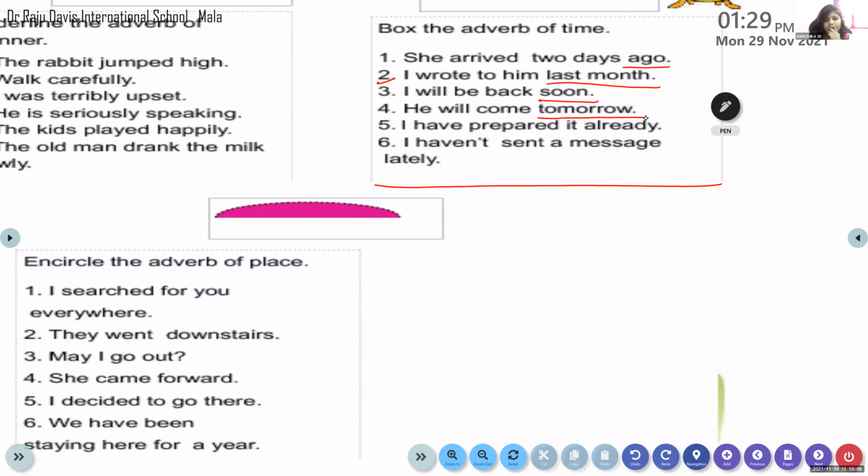Children, Evangeline, Sabika, Danush, please do turn on your videos. Let me see you all. What is happening to these children? Why are you not turning on your videos? Devananda, come on. Read this question. "I have prepared it already." Already is the answer there. Okay, thank you, ma'am. Very good.